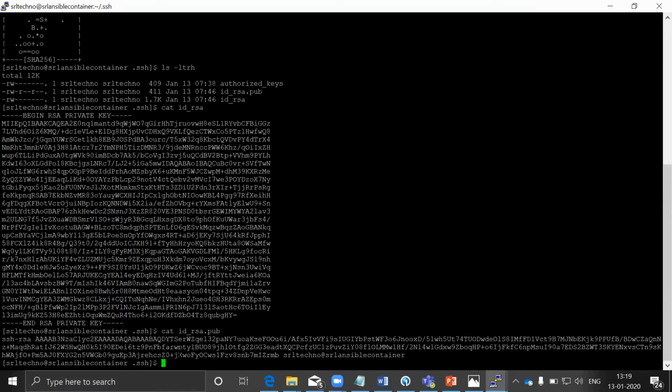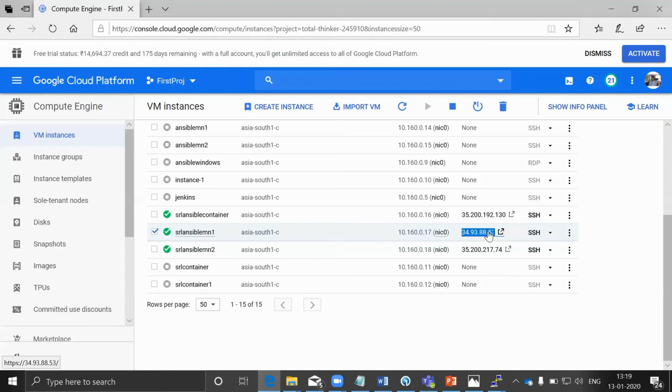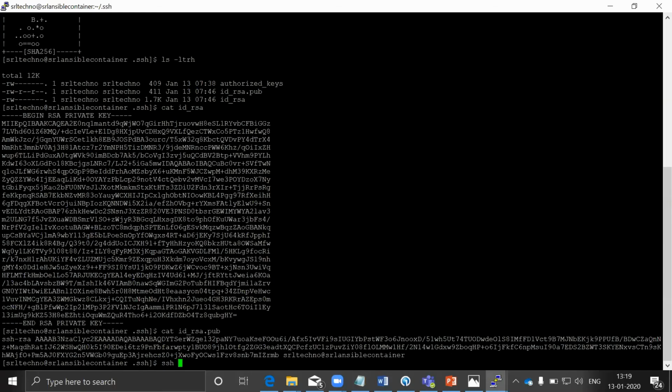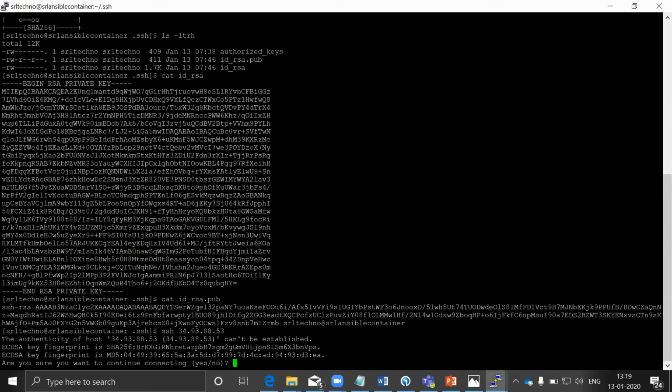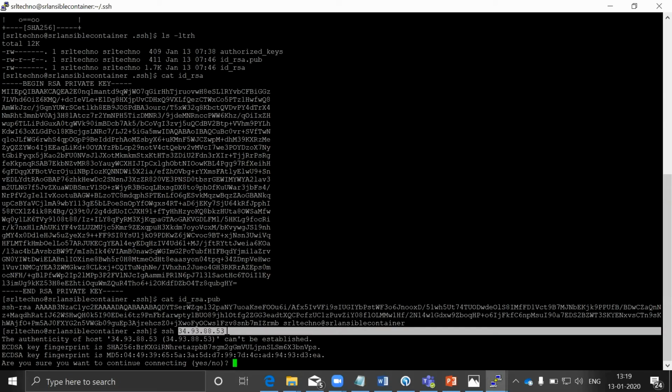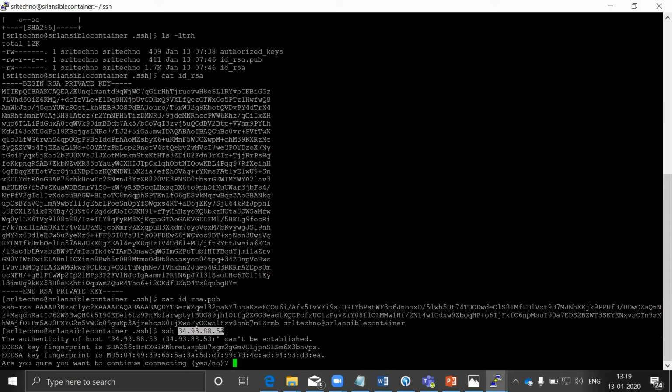If I want to connect to our managing node through SSH, I type ssh and the IP address.